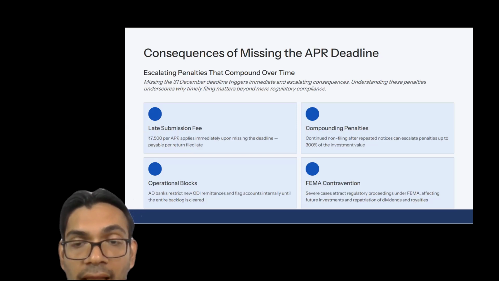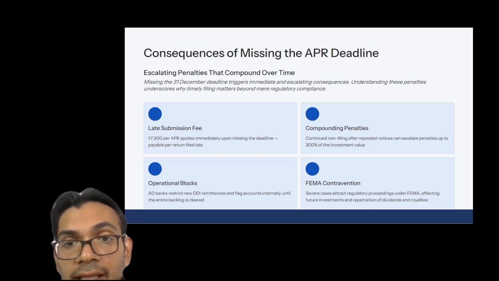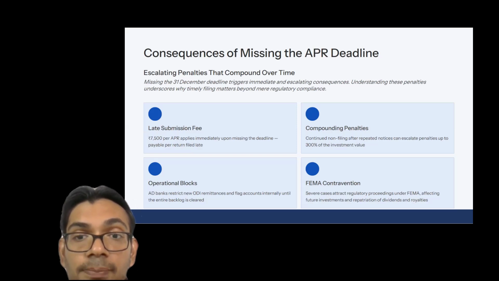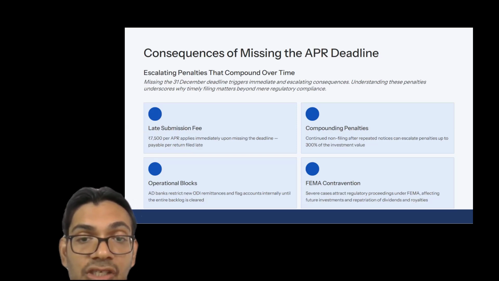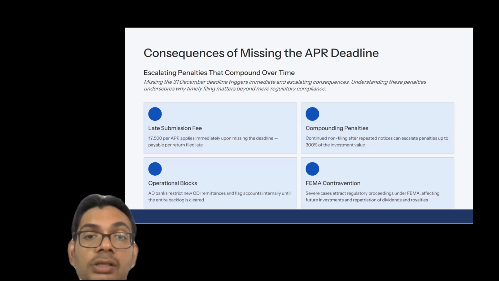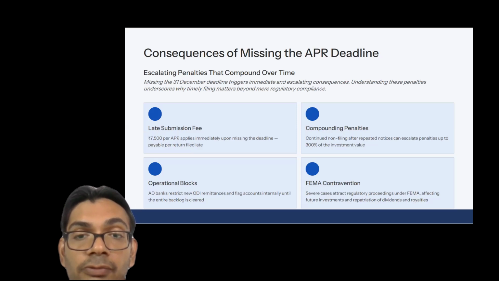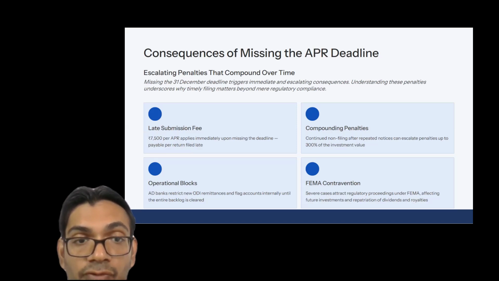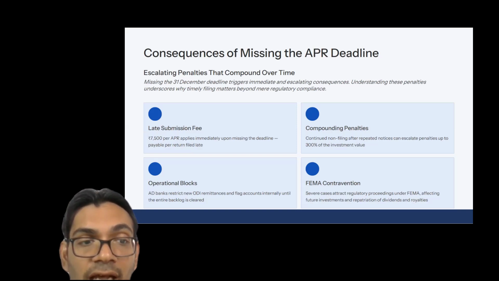And if we continue to delay, then the penalty can go up to 300% of the investment value. So you can appreciate how critical and how important this deadline is, because it involves a huge financial commitment from the company in the form of high monetary penalties. So we have to be sure that we file the APR well within time.